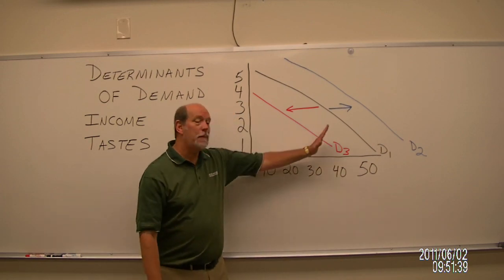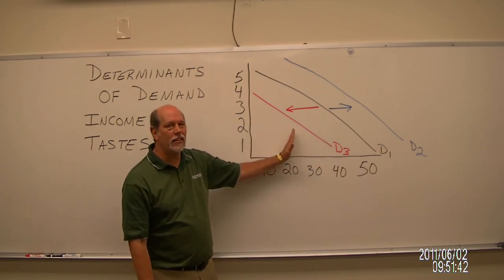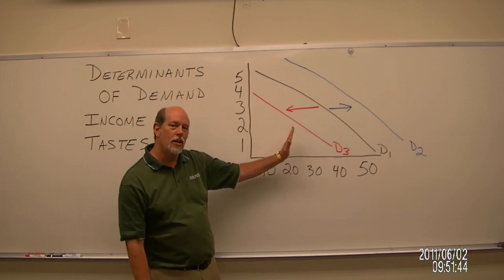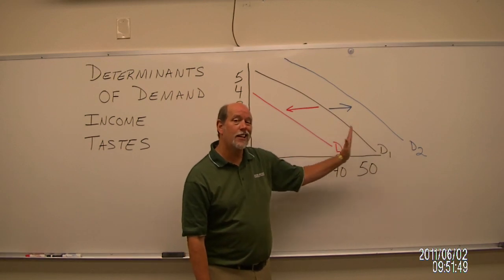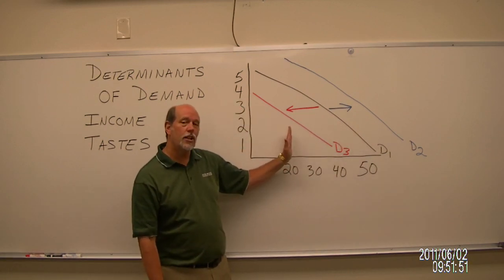Well, at every possible price, people were buying less. We would say that demand decreased. So an increase when something is preferable, something is favorable, shift right. A decrease, something falls out of favor, a shift left.